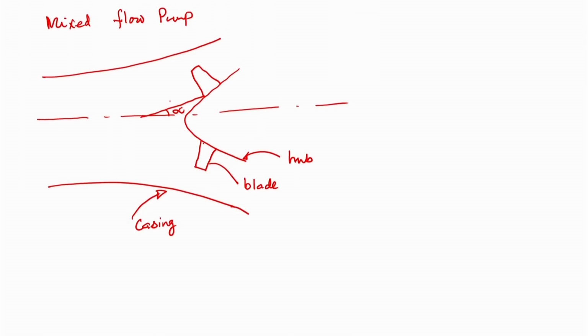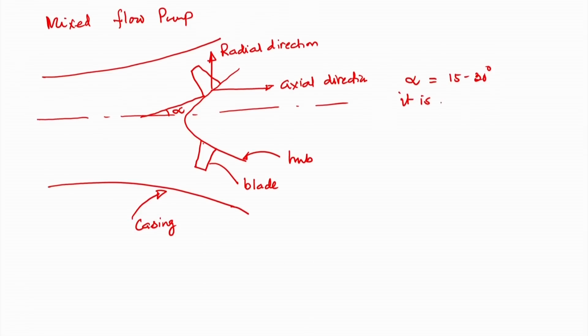So there are two directions, one is the axial direction, another is the radial direction. Here alpha for the mixed flow pump is typically from 15 to 30 degrees. When alpha is 15 to 30 degrees, it is a mixed flow pump.